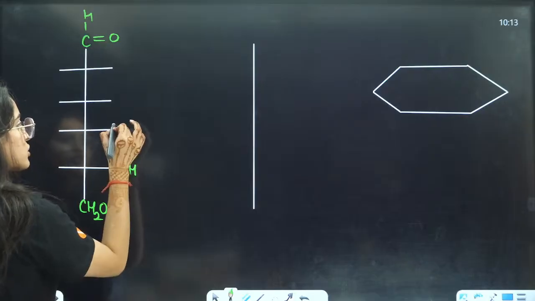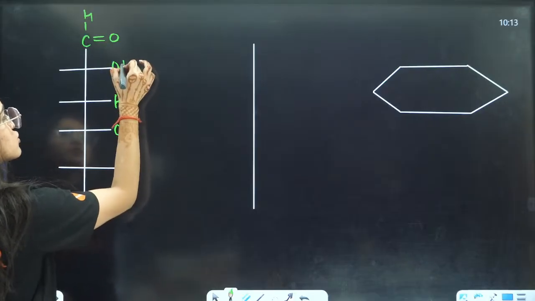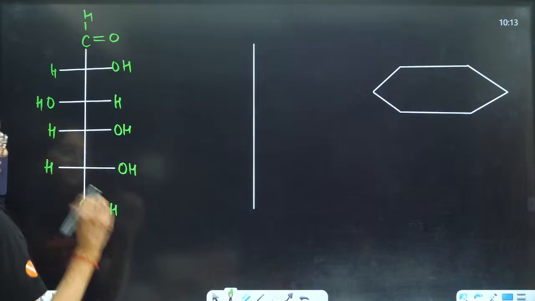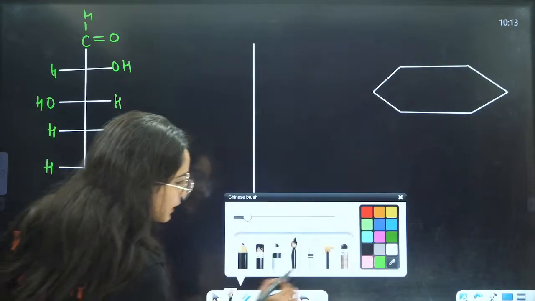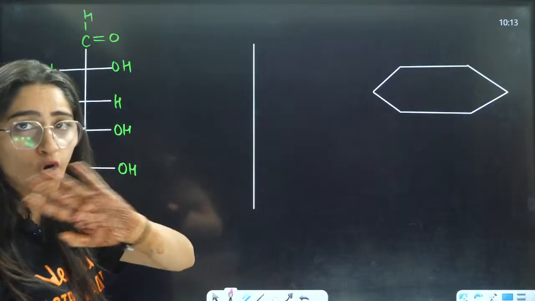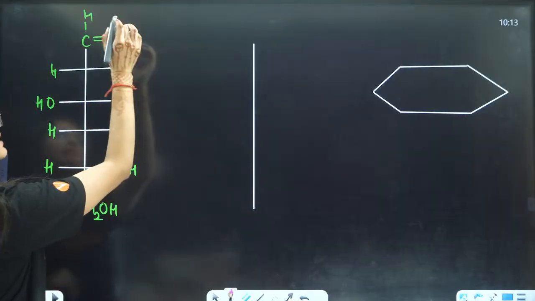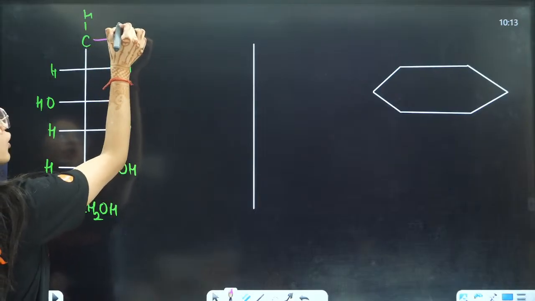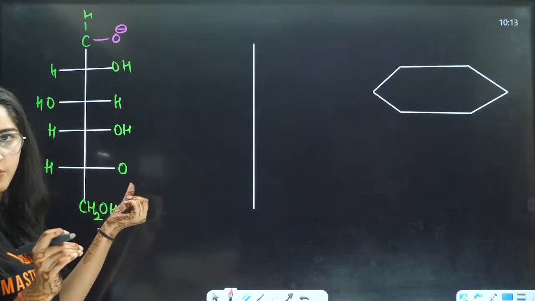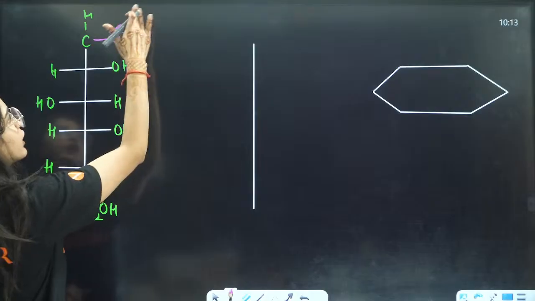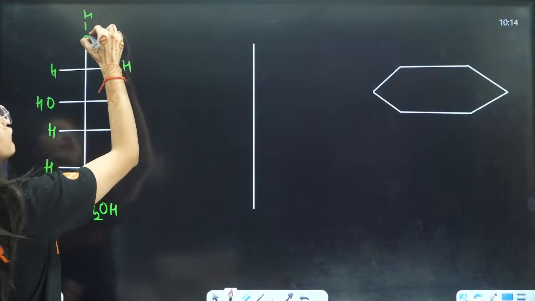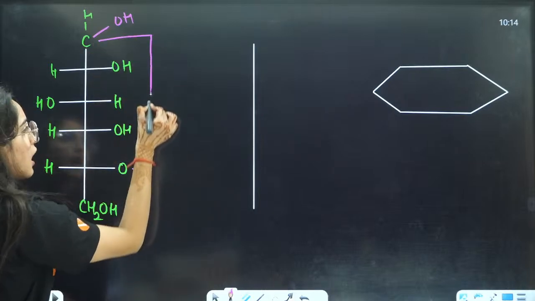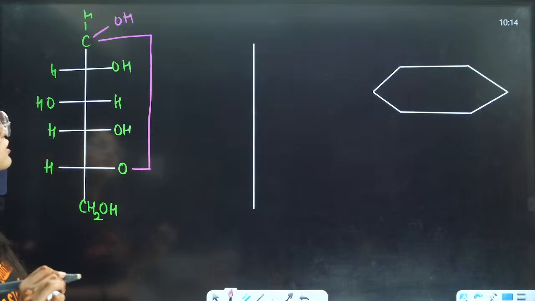This is OH, this is OH, this is H, and this is OH. This is H, this is OH, this is H, this is H. Again, I am explaining that because secondary will react, not primary, okay. So now here, everything else is same only. The bond is shifted here, right? Here you will have O negative, and the hydrogen from this one, not this one, from this one, is shifted to this oxygen, it will be OH here, right? And then this oxygen is linked to this carbon. It's like this, right?